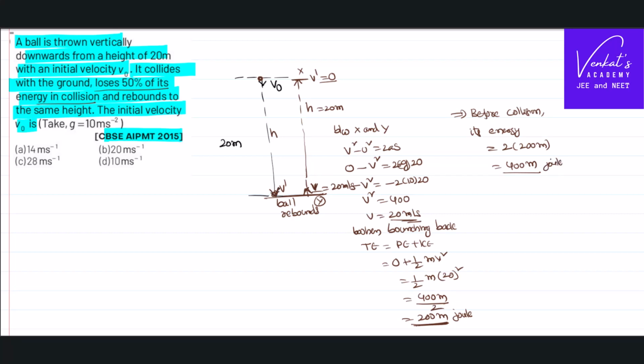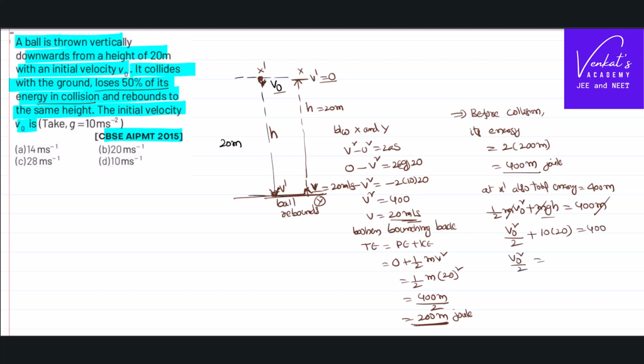So according to the conservation of energy, even at the point x dash, the total energy is 400 m. What are the energies that it has at this point? It is moving with the initial velocity, so it has kinetic energy, half m v0 square. It is at a height from the ground, so it has potential energy mgh. That equals 400 m, where m is the mass. m is common there and can be cancelled. v0 square by 2 plus g times h, where g is 10 and h is 20 as given, equals 400.